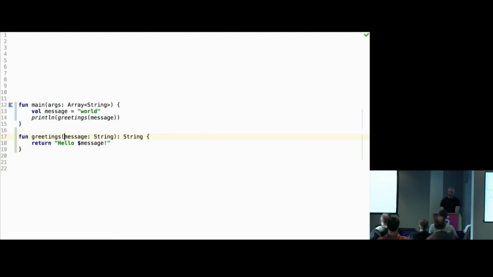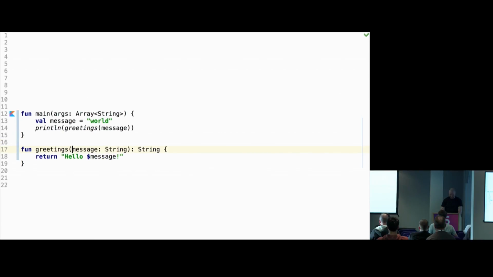Here, one more similarity to C#, there are extension functions. What I just did was refactoring, which I'll do again. It basically moves this parameter into here, so we pretend that string has a method greetings. So in println, we can say message.greetings. And inside this interpolation, we refer not to the argument, but to this. And this will mean a string.